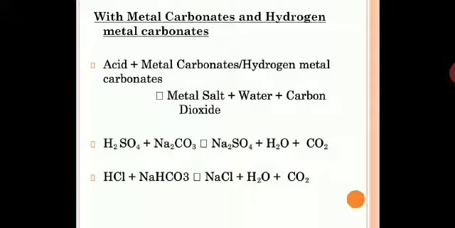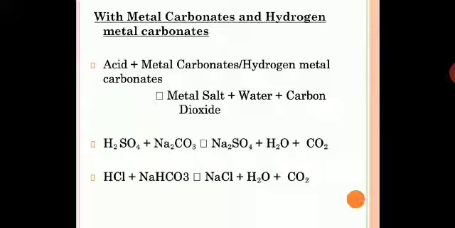Then with metal carbonates and hydrogen metal carbonates. Hydrogen metal carbonates are commonly called bicarbonates. Like metal carbonates, you will have sodium carbonate, and hydrogen metal carbonate means sodium bicarbonate. So they will differ in the formula. Sodium carbonate is Na2CO3 and sodium bicarbonate is NaHCO3.